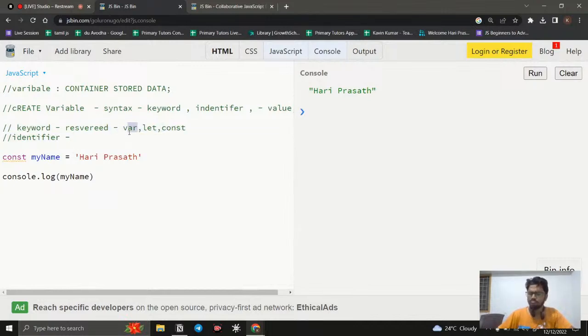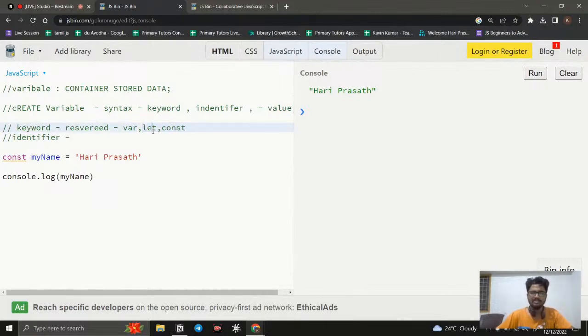We can simply say we don't want to use var any longer. In some cases, if we need to work with that overlooked behavior, we will use var. But whatever var will do, both let and const will do even more. The scoping problem that we have with var is cleared with let and const. We will discuss this in some other advanced classes. Right now, just understand: don't use var, just go for let and const.